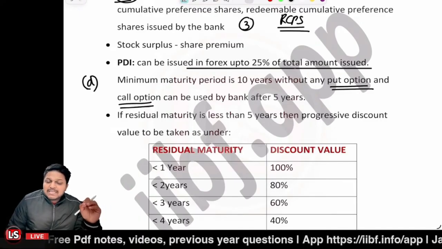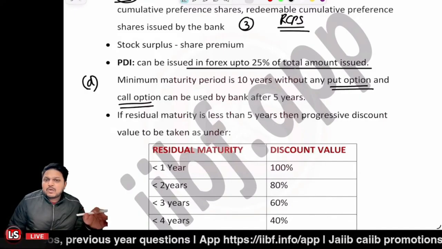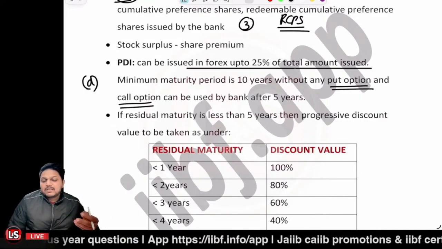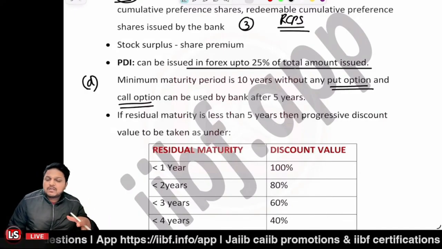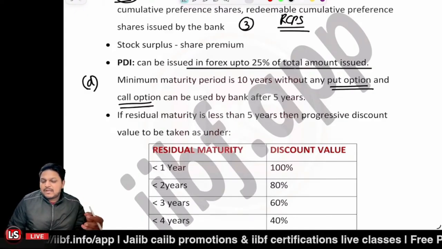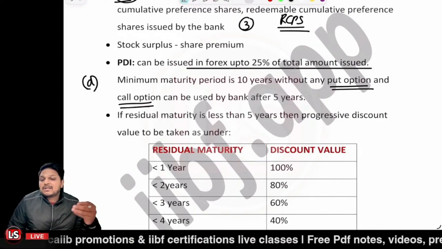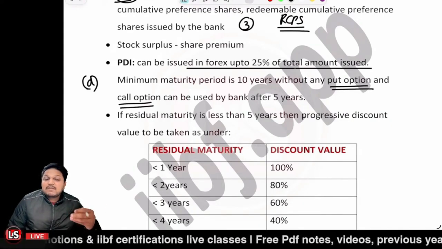Now, a put option gives the investors a right. A debt instrument is something where, if you issue a debt instrument, the investor is going to invest in that particular debt, right? So if you're investing in a debt instrument, you are an investor. So a put option is a right related to the investor.